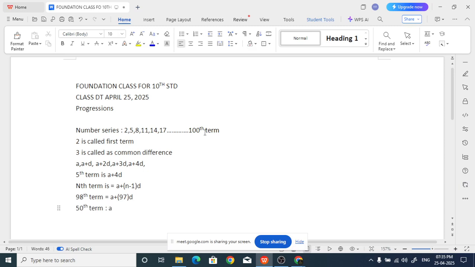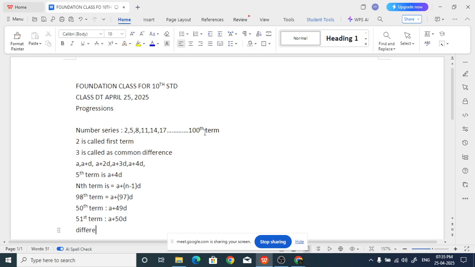A plus 49D. What is the 51st term? A plus 50D. So what is the difference between the 51st term and the 50th term?